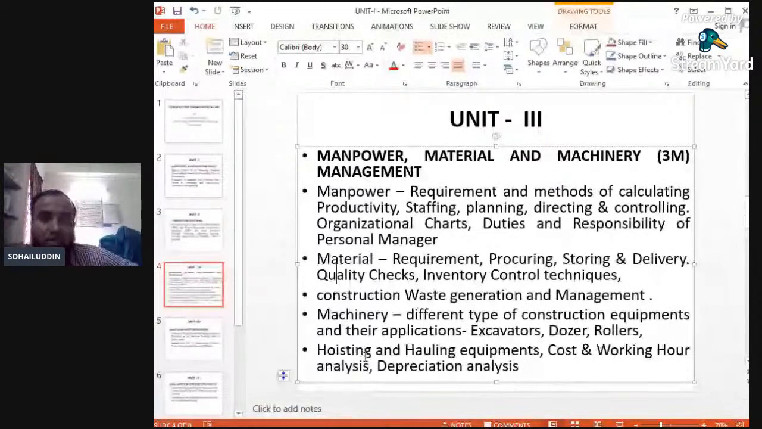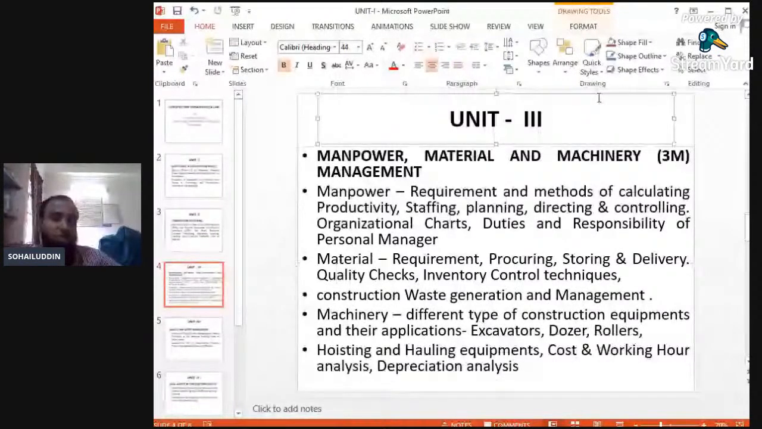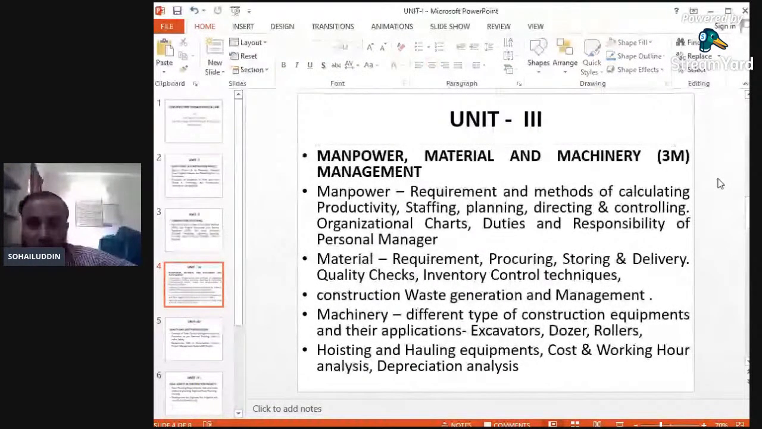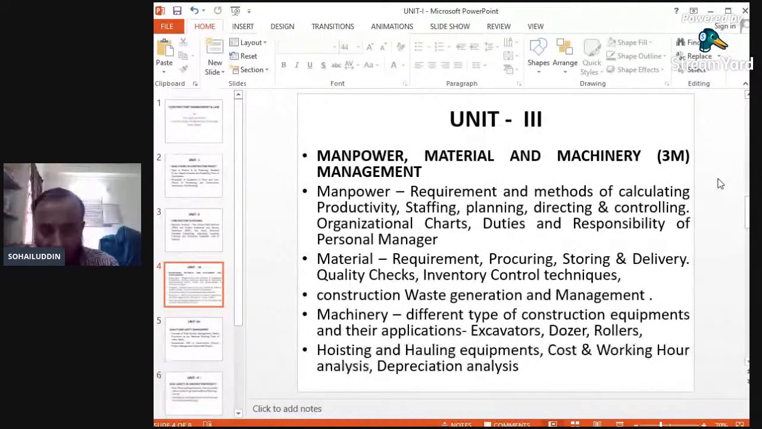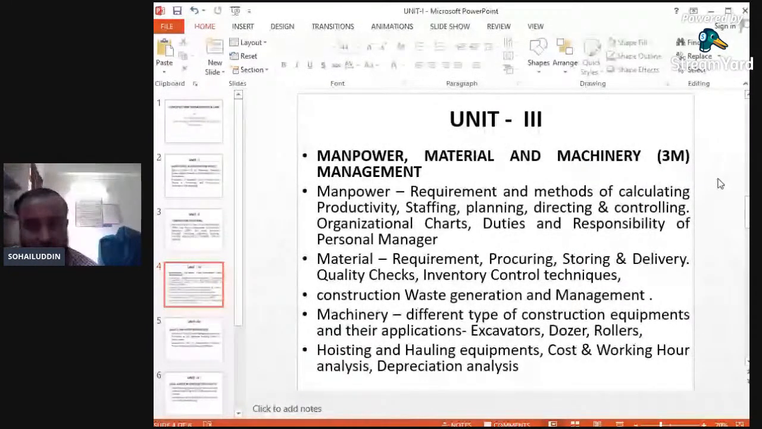Okay? So manpower is nothing but again the requirements and methods of calculating productivity, staffing, planning, directing, and controlling of various activities in the construction of a project. How much manpower will be required, how it will be controlled, how one activity will be dependent on another activity, and how all this directing and controlling will be done. This will be covered in this unit number 3, first bit, that is manpower.